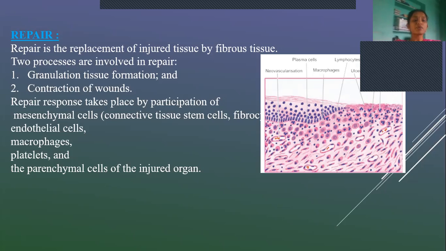And then the repair response takes place by participation of mesenchymal cells like connective tissue stem cells, fibrocytes, and endothelial cells. So in the process of repair, what cells are involved? That includes mesenchymal cells, which include connective tissue stem cells, fibrocytes and endothelial cells, and then macrophages and platelets and other parenchymal cells of the injured organ. These are the cells mainly involved in the repair of wounds.